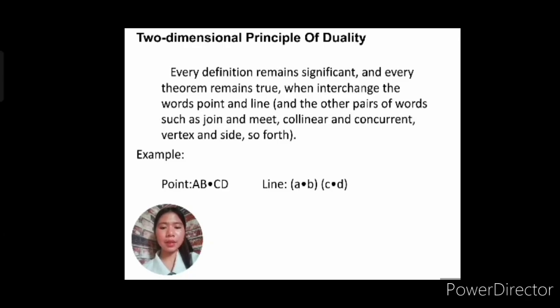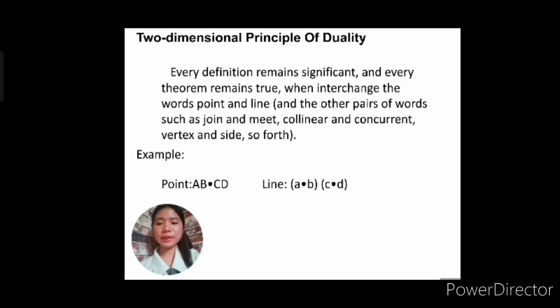So line AB turns into point A dot B, the line CD turns into point C dot D. Then the point AB or CD turns into line A dot B, C dot D. So it is what the principle of duality is trying to say by using this example.